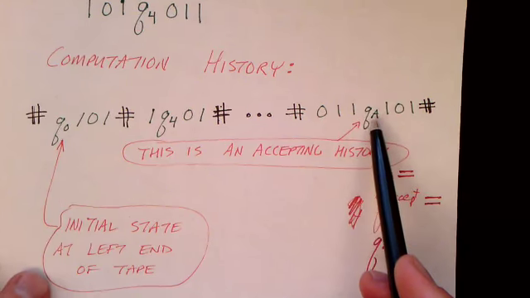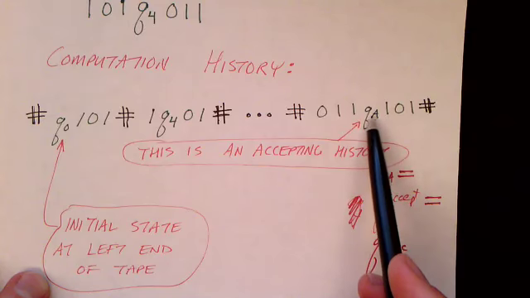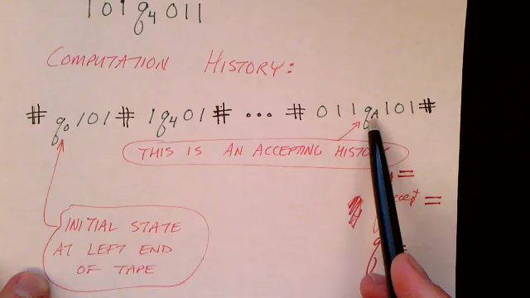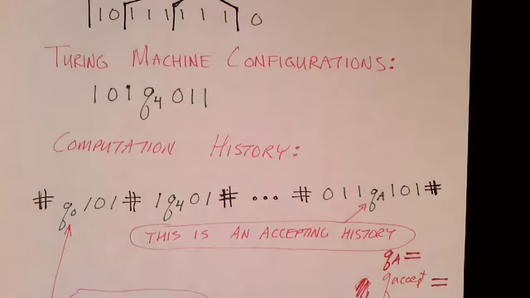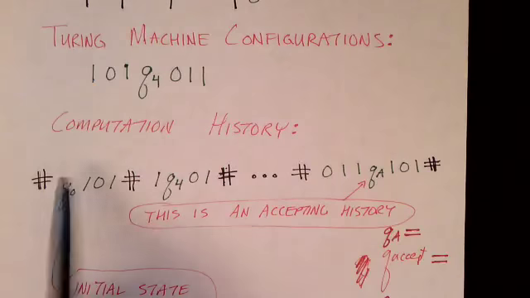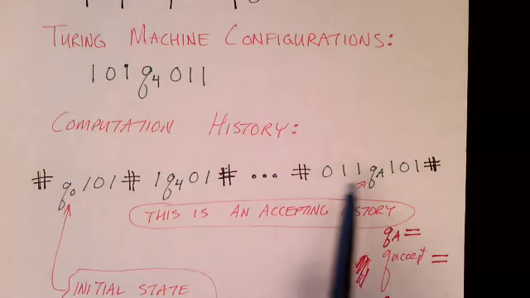On my slide, here I've indicated the accepting state is Q sub A. Other places I represent it as Q sub accept or Q ACC. It's the same thing, I just wrote it differently. So that's a computation history represented as a string.